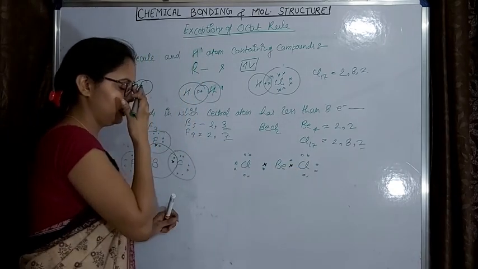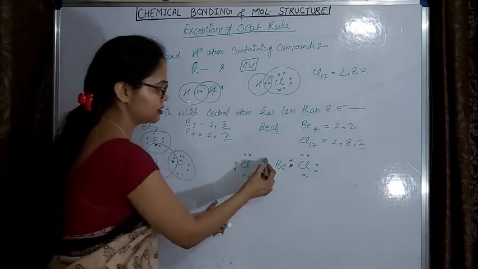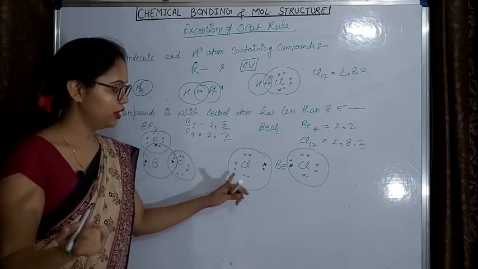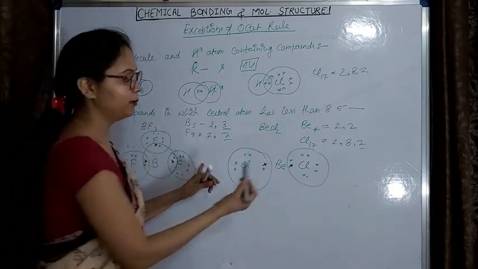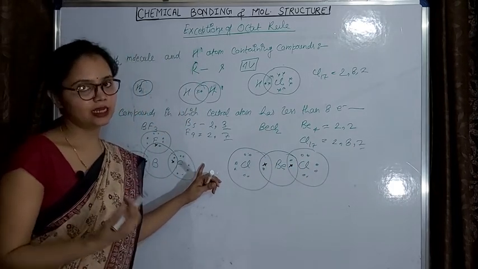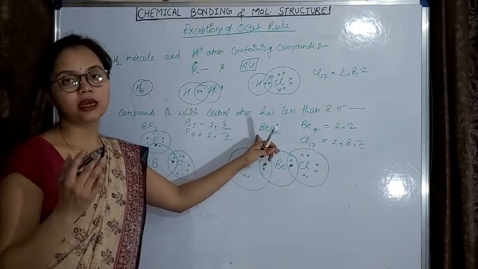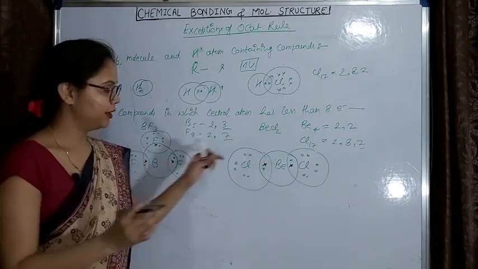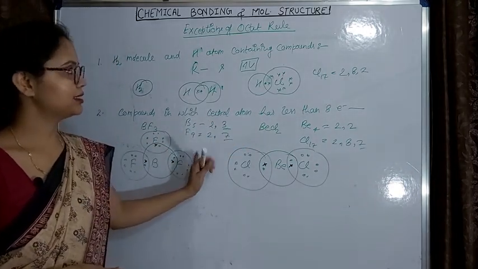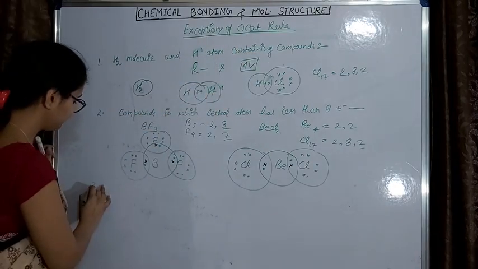In this compound both the chlorines will follow the octet rule, as they are sharing 1 electron with the beryllium atom, but beryllium will have maximum 4 electrons here only, which is again less than 8. So in beryllium chloride, beryllium is again not following the octet rule, but both these compounds are stable and exist in nature. So this is the exception of the octet rule. Let's take another example.